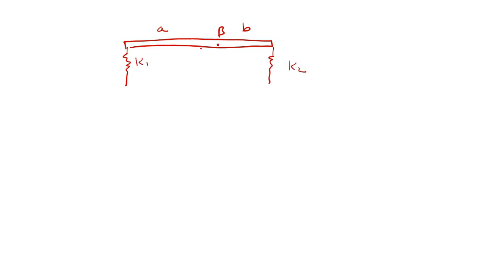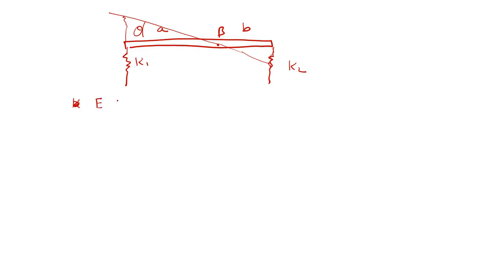This system is nothing but a rod rotating about B, with arm lengths A and B, attached to an imaginary spring K1 here and actual spring K2 here. Let's suppose I give a displacement theta about B to this rod. This spring will be compressed. Now to calculate the natural frequency, I'll use the energy method.